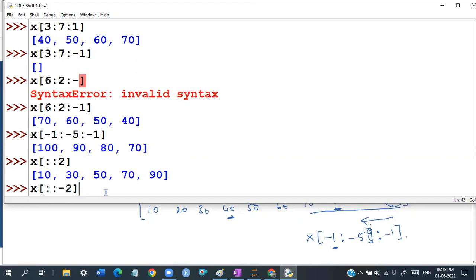Now I didn't specify the starting or the ending. So automatically it comes from the right hand side. That means it starts from the last index and goes towards the first index, the 0 index, guys.